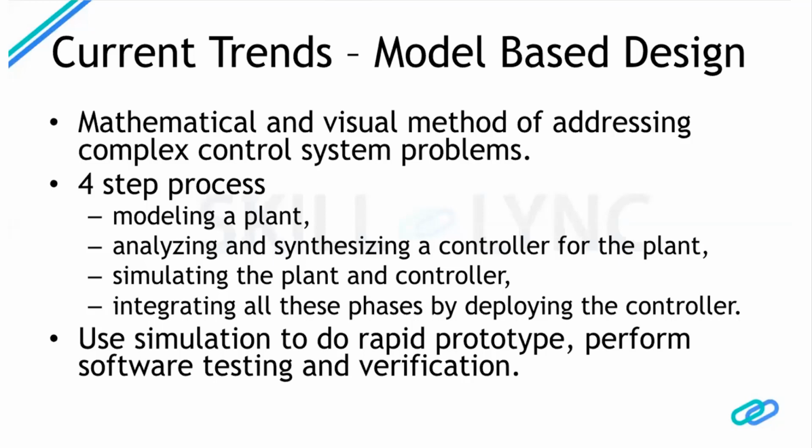So basically this is iterative. All the issues that are found in the controller are fixed by going back to step 2. All the issues that are found in the plant model are fixed by going back to step 1, then fixing the control for that, and then again testing it. So this is basically a loop. This also helps us identify that our control system meets all the required specifications, as all the specifications that have been defined in the plant model need to be controlled by this control design.